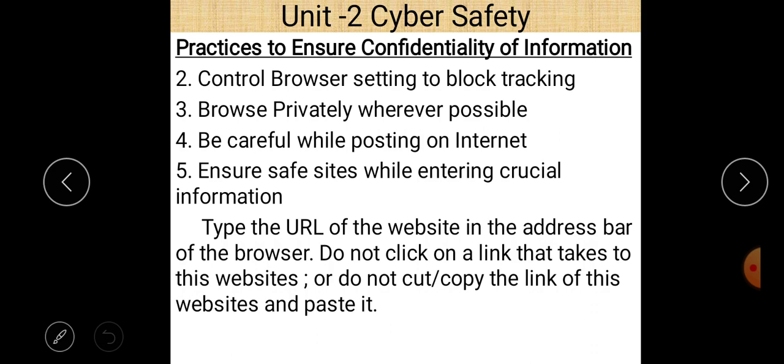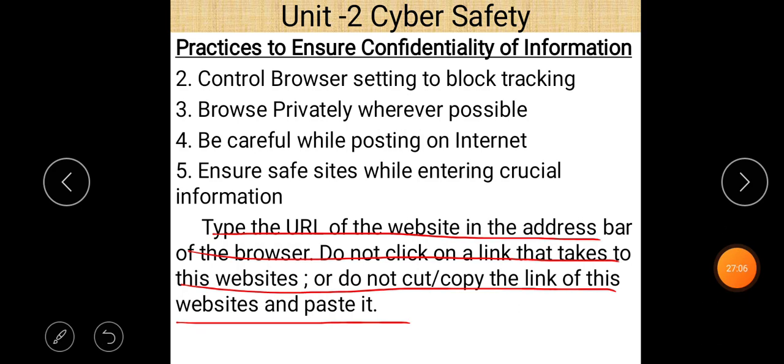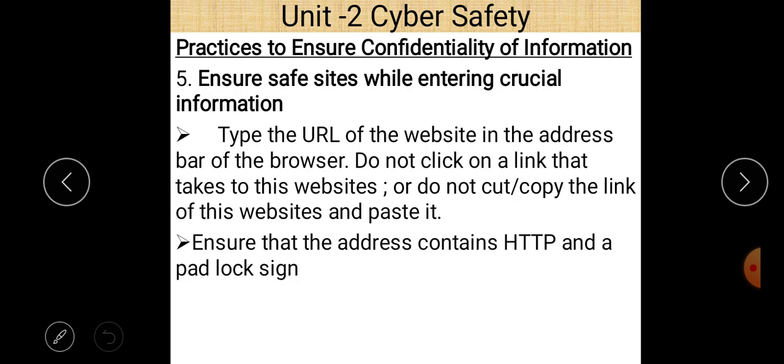That will help you a lot. By doing this, it may be possible that your personal information may not be shared by anyone else. Okay. Next is ensure safe sites while entering crucial information. So the second point regarding this is to type the URL of the website in the address bar of the browser.